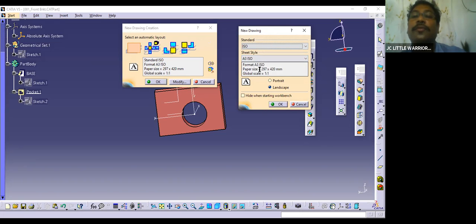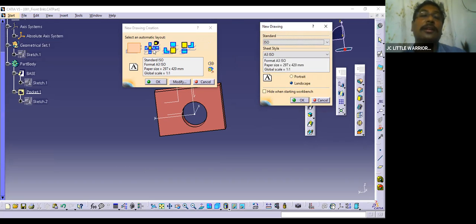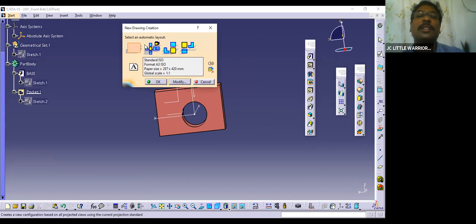Okay, and this is for format A3. Paper size it will show, and scale is 1:1. So whether you want 1:1 or what, you have to decide and you have to modify it. In this modification, I'm saying default I'm considering now, and I'm saying okay. Now even here you have some features like ready-made drawings. If this matches your requirement, then you can select it. So for example, if you select it here, say okay first this one, and then select it here, and then say okay,